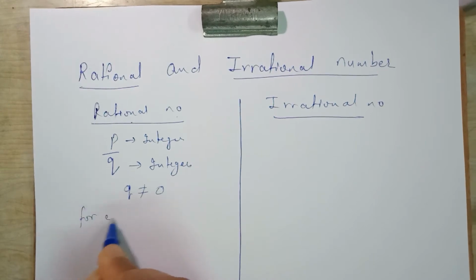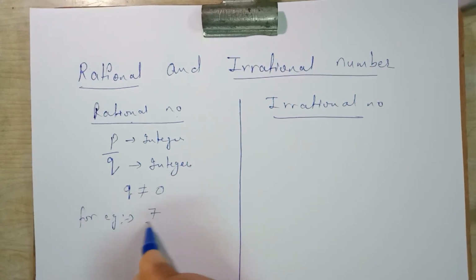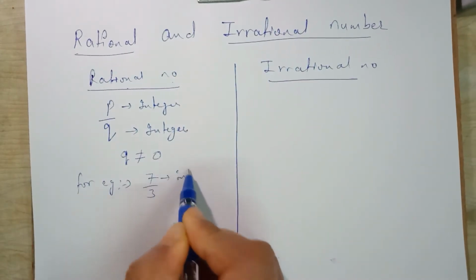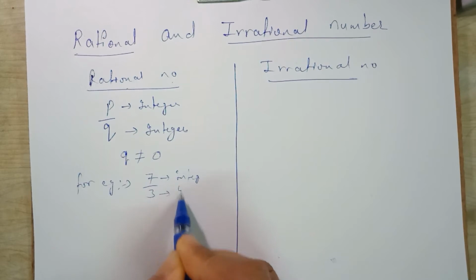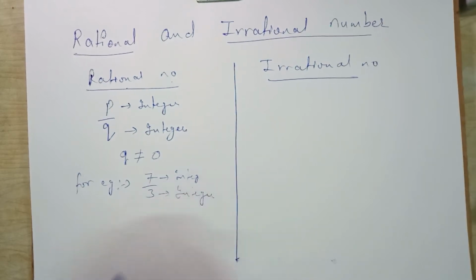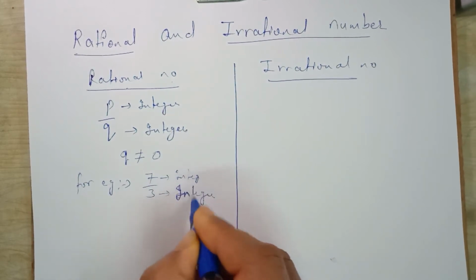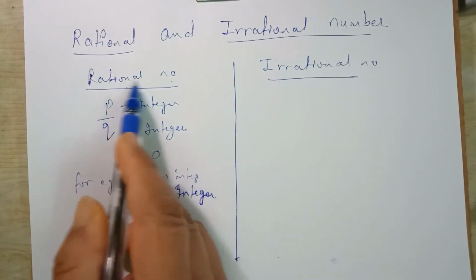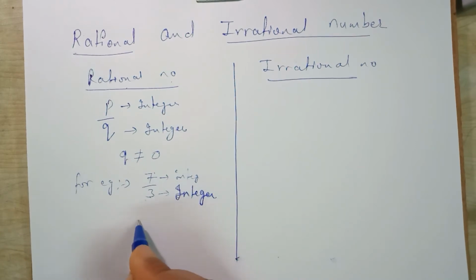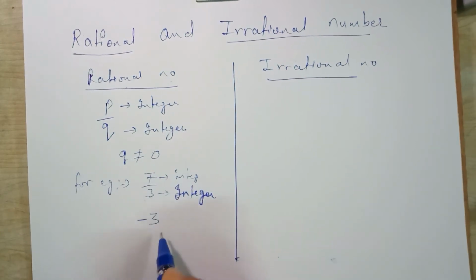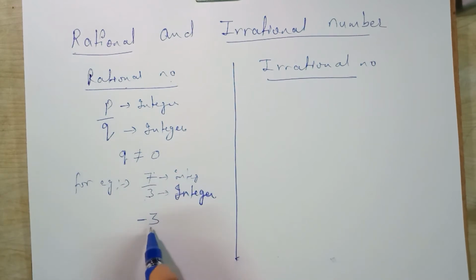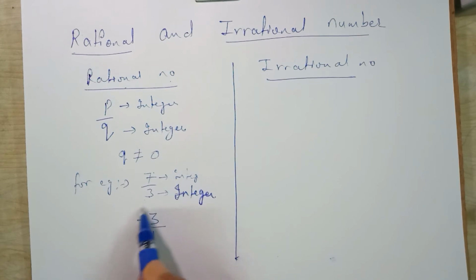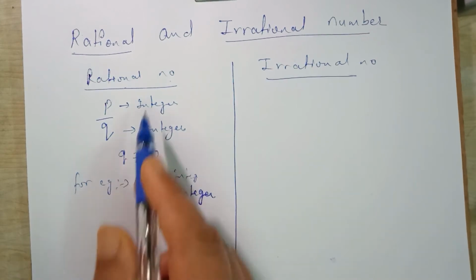For example, if I am writing 7 by 3, then 7 is an integer, 3 is also an integer. Then 7 upon 3 will be called a rational number. If I write only 3, then it is also a rational number. Why? Because at the denominator in place of q there is integer 1. So minus 3 will also be called a rational number.